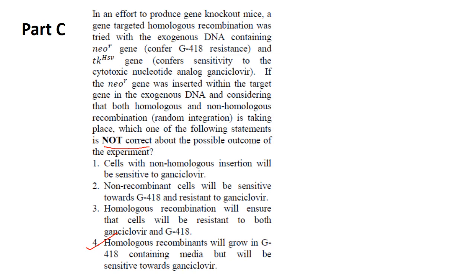If the neomycin resistance gene was inserted within the target gene in the exogenous DNA, and considering that both homologous and non-homologous recombination is taking place, which one of the following statements is not correct about the possible outcome of the experiment? So this is the experiment of the homologous recombination method to produce gene knockout mice.